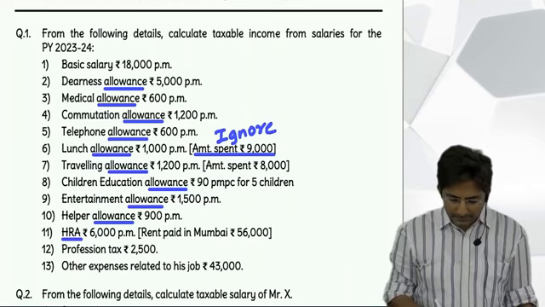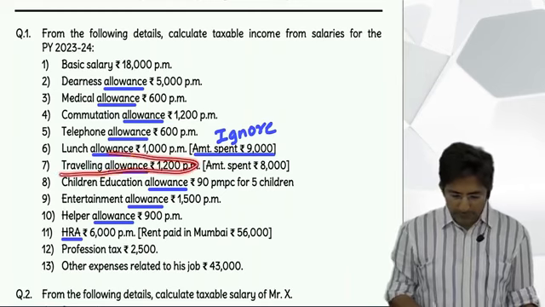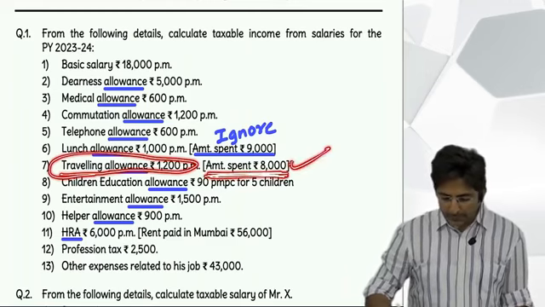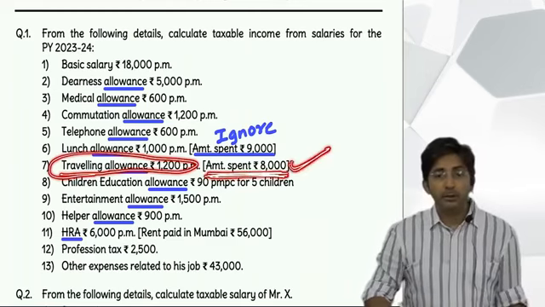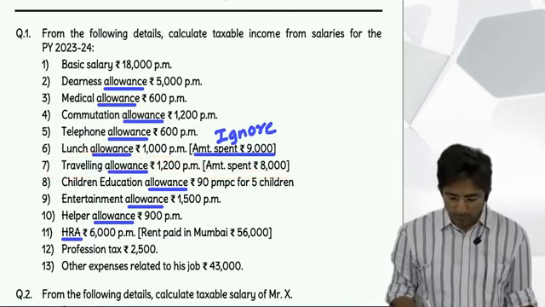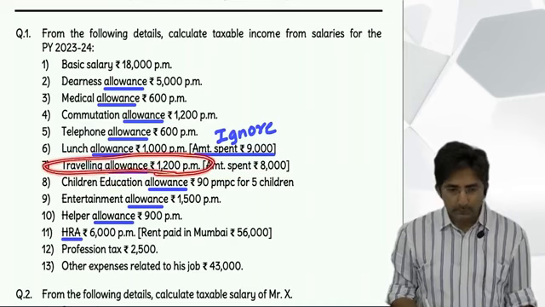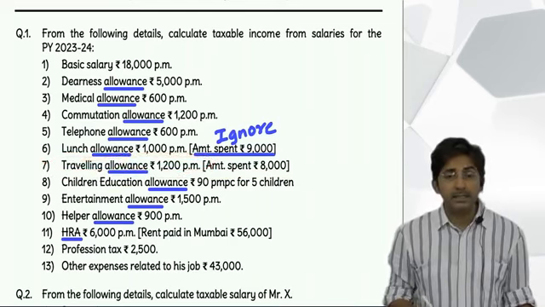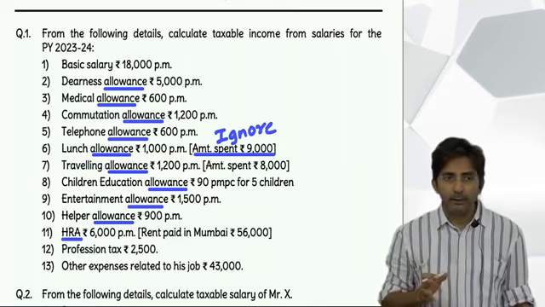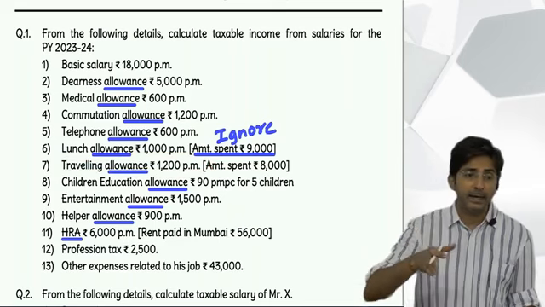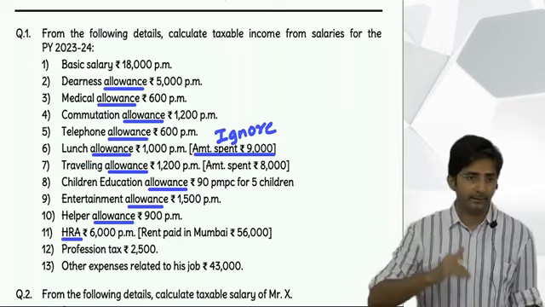Then traveling allowance. Yes, this is from TC udhar. Now we want amount spent. Now it is not to be ignored. Now we will consider amount spent because it is TC udhar. So how will you write? First 1200 per month into 12 will come in the inner column. Then less exempt under section 10(14). All allowances are exempt under 10(14) except HRA 10(13A).